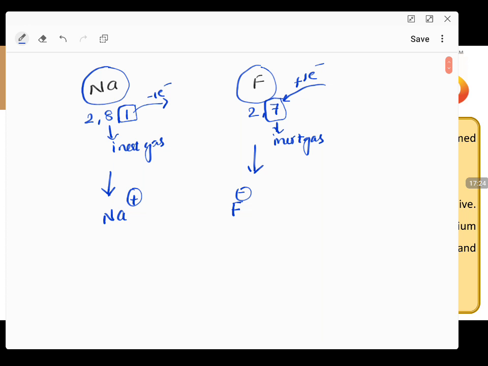So what will be there between a positive and negative species? The force of attraction. There will be a force of attraction present between sodium and fluorine ions, which results in the formation of ionic bond.